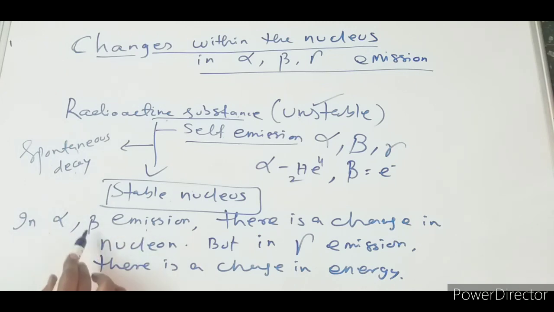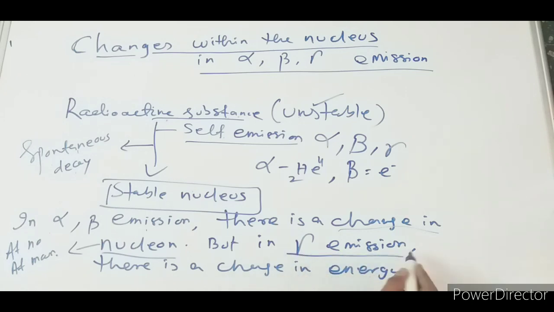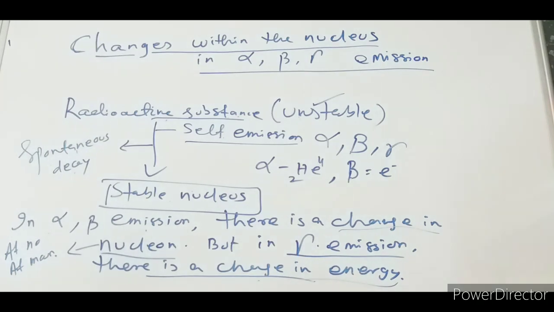Alpha is a particle and beta is a particle, so when there is alpha and beta emission, there is a change in the nucleon. Here that means the atomic number and atomic mass change, because the number of protons and neutrons changes. But in gamma emission there is no change in the nucleon, only a change in energy, because gamma is an electromagnetic wave.